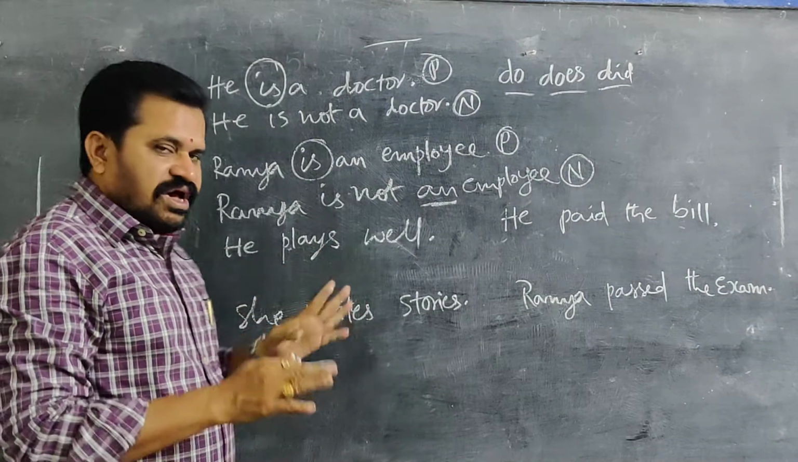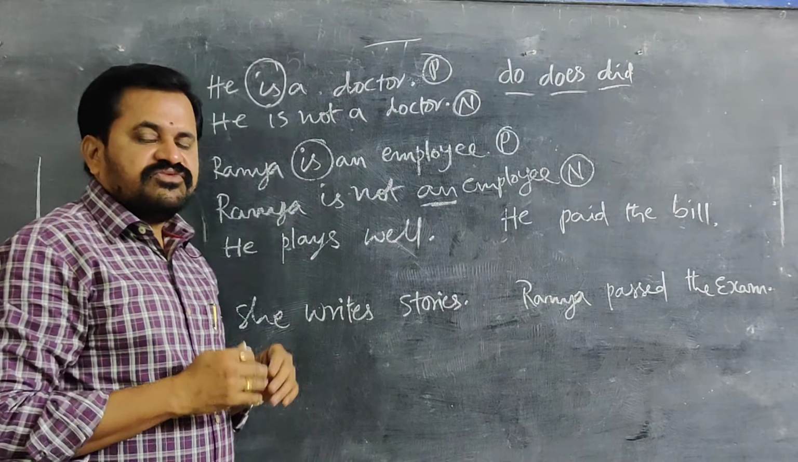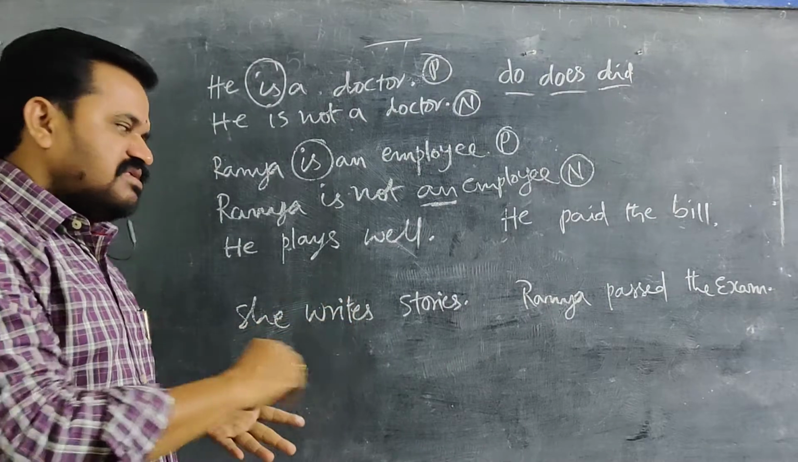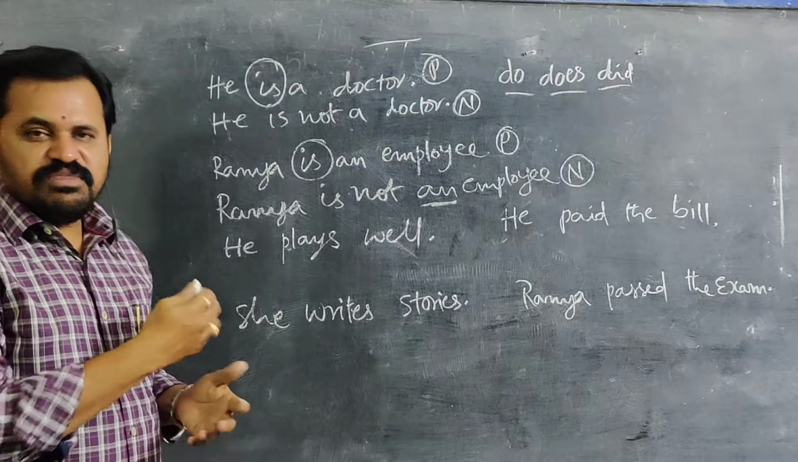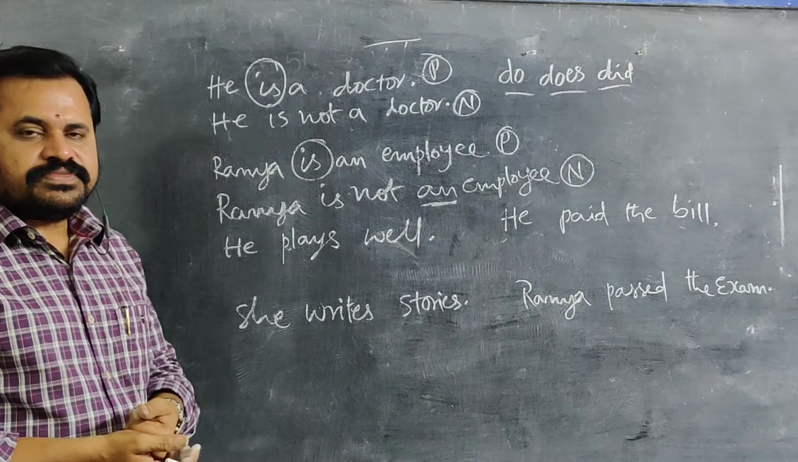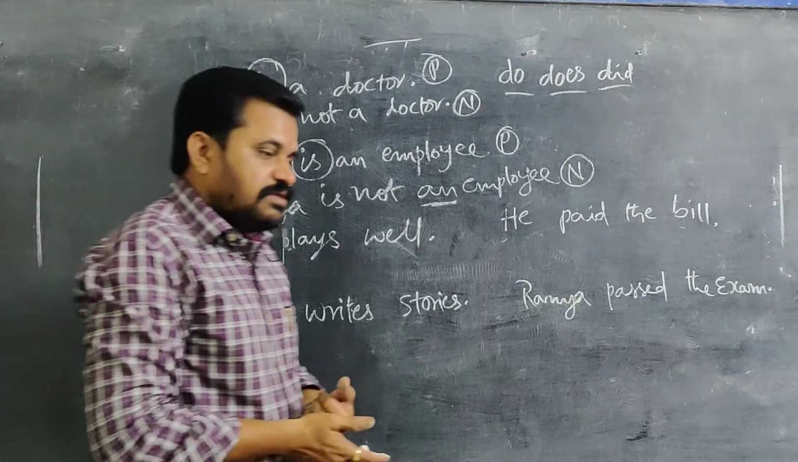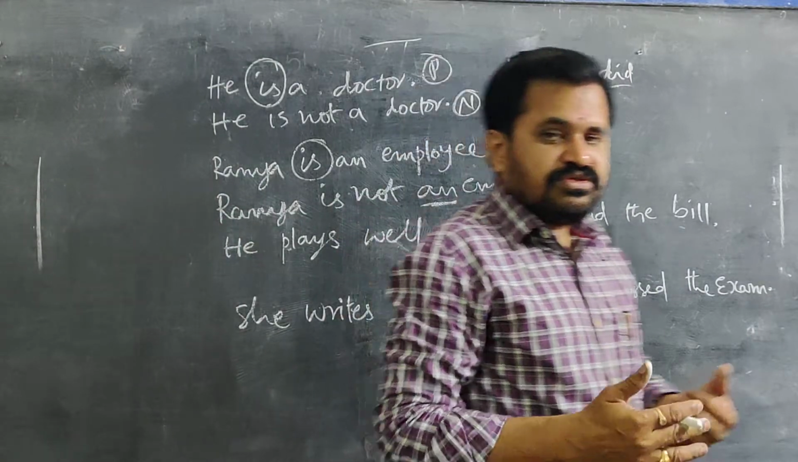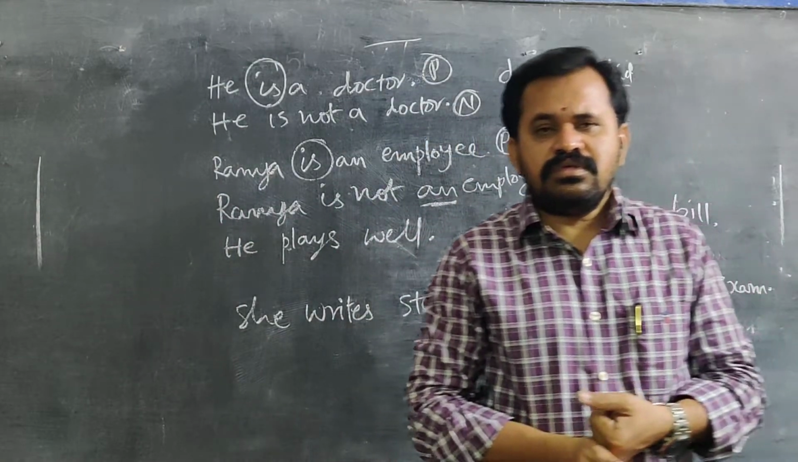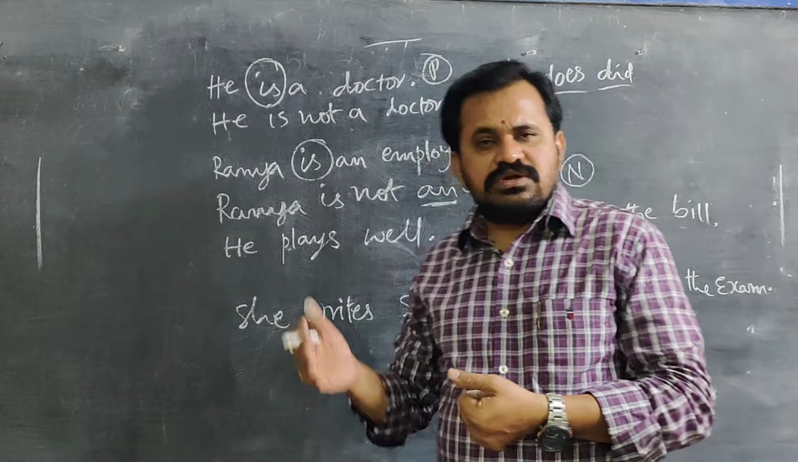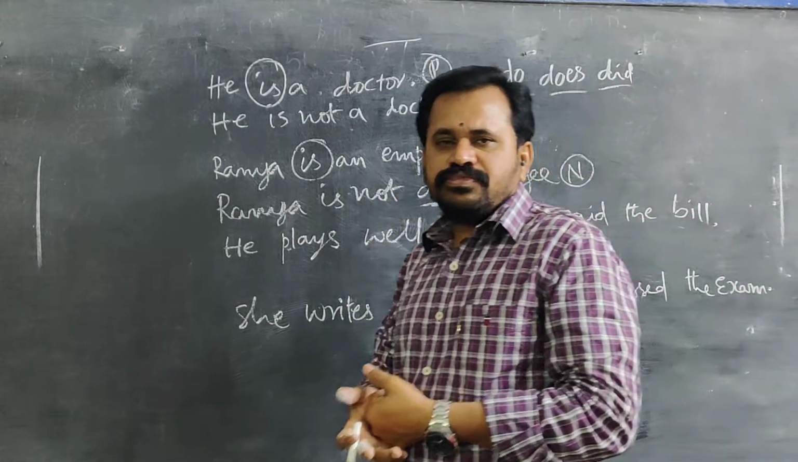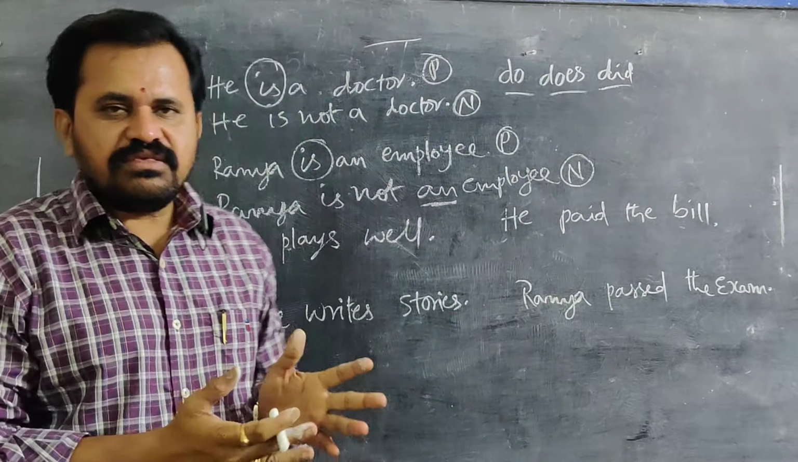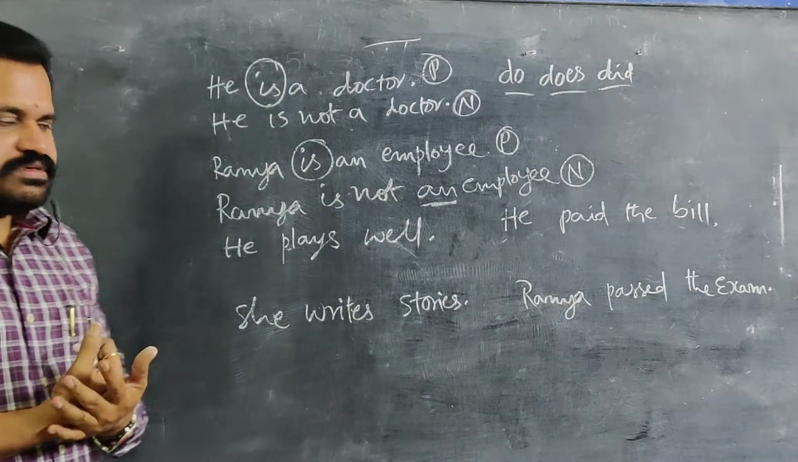You are asked to make it negative. Someone asked you, or in the examination, someone asked to make it negative. How do you make that sentence negative? Especially when there is no helping verb, then you should remember do, does, did to make a sentence negative. Do, does in present tense, did in past tense.